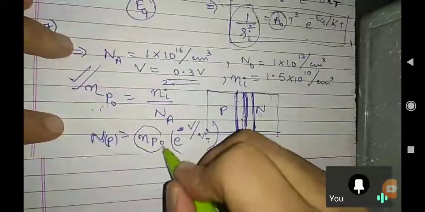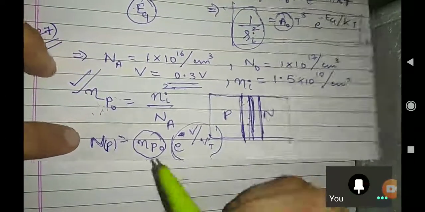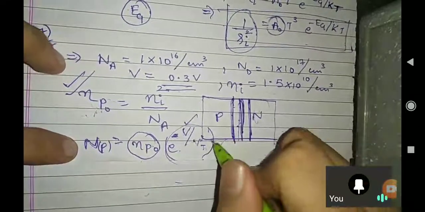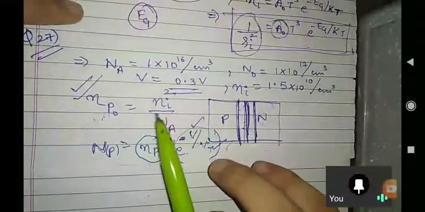You got this point, sir, Np naught. You got the exponential term also. So what is Np equal to? Np naught e to the power V by Vt. You have V, you have Vt, you have Np naught. So can anybody tell me the answer?